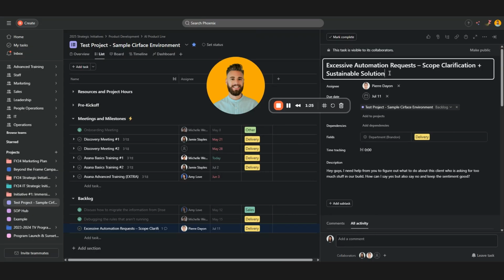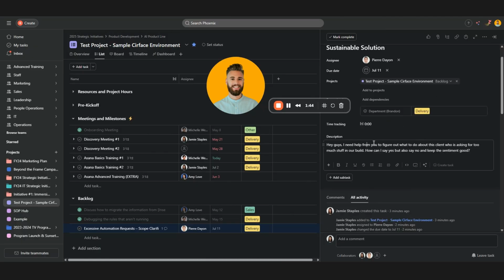I won't show you the back end, but basically imagine you're a peer and you have a problem where some of your clients are asking for excessive automation requests that you can't handle, and it would be totally out of scope if you were to do that. What can we do to handle this situation? And so he brings in some people. So, hey guys, I need you to help me figure out what to do with this client who's asking for too much stuff. How can I say yes, but also say no and keep the sentiment good?